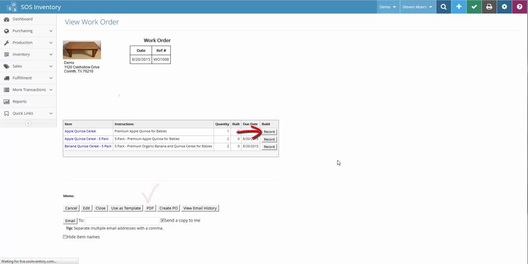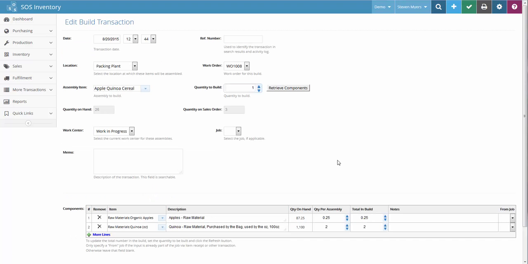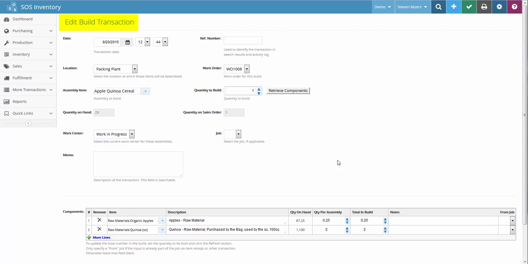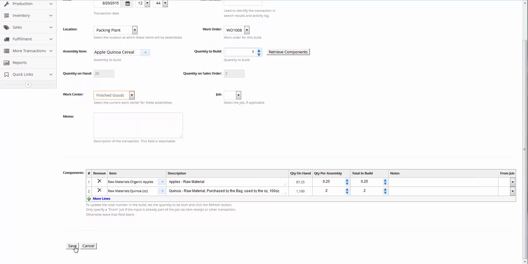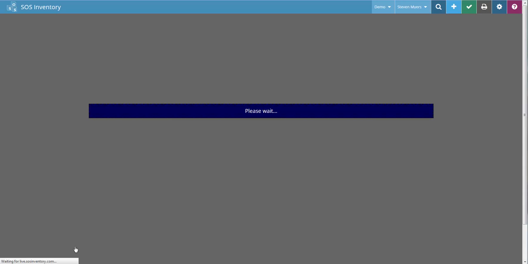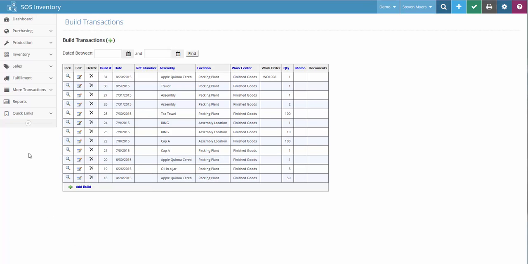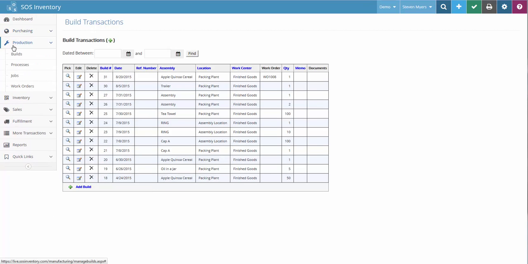the build immediately. Clicking Record is going to bring you to the Edit Build Transaction screen. If you use Work Centers, make sure that you choose Finished Goods and click Save. This will take the components out of inventory and place the finished goods into inventory.